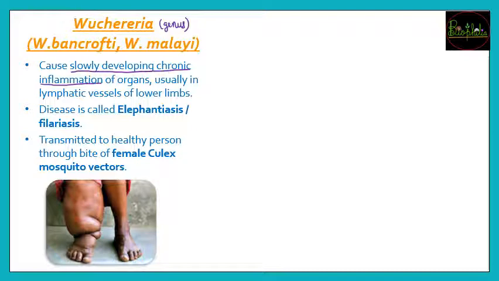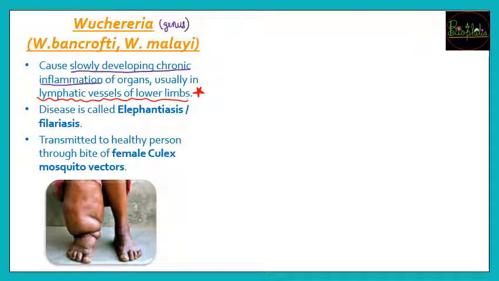But majority ये जो infection होता है it is going to be in the lymphatic vessels of the lower limbs. So this is going to be the key highlight to understand कि अगर lymphatic vessels of lower limbs infected है, then it is a high chance that the infection is because of the Wuchereria or the filarial worm.